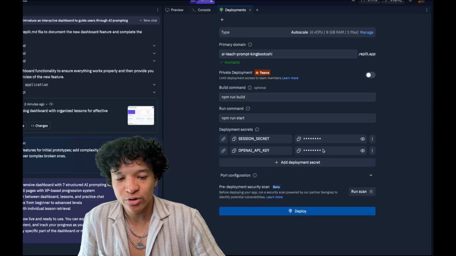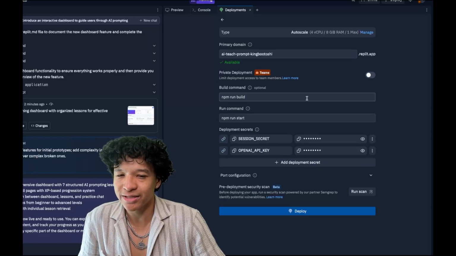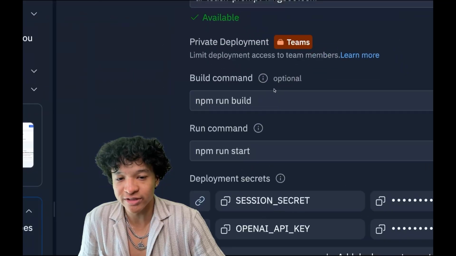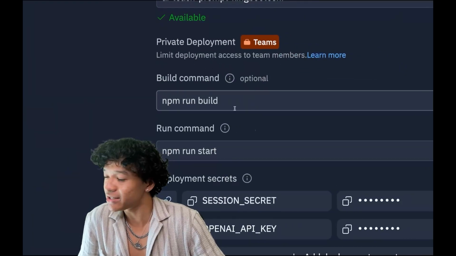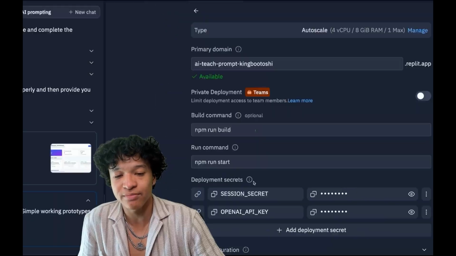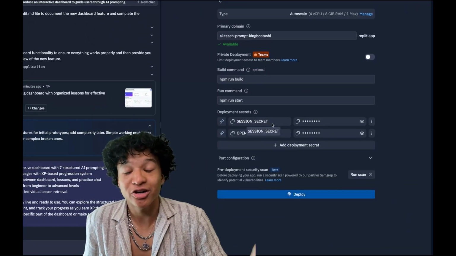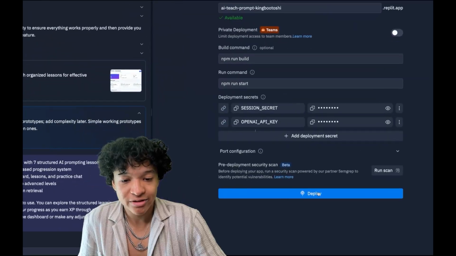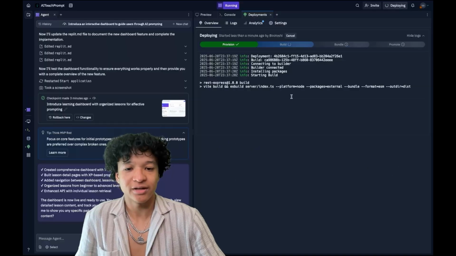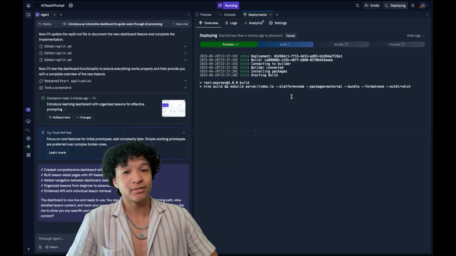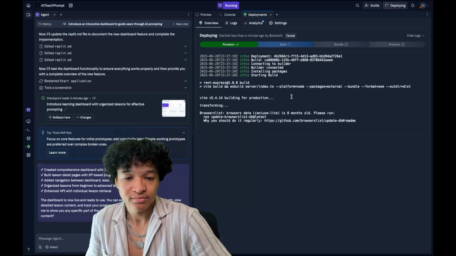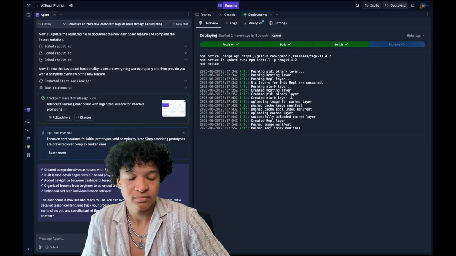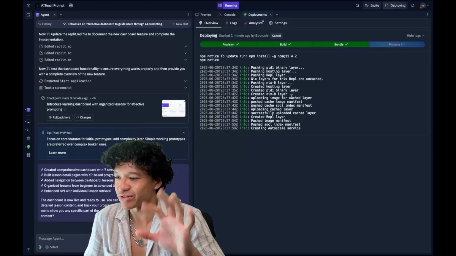You could add your deployment secrets, but I think it already keeps it in for you. Let's test this out. You could add a domain to it. All of this should be the default, so you wouldn't typically need to worry about it. Just know the default is npm run build. Again, if you need more help, you got a super smart AI system to help you walk through this process. And all you have to do is hit deploy. And you can see that the app is getting deployed right in front of us. We'll come back to this when it's done.